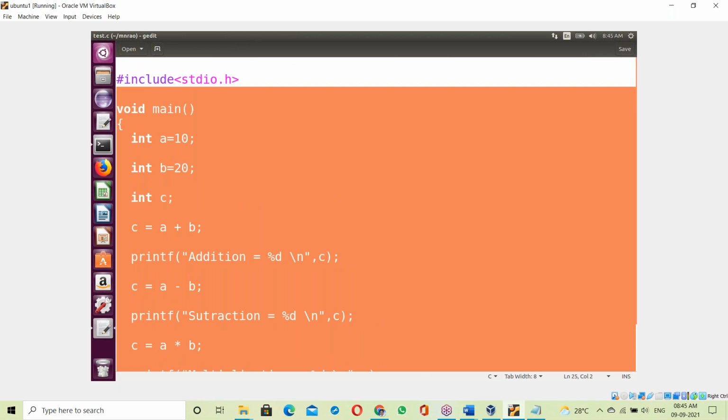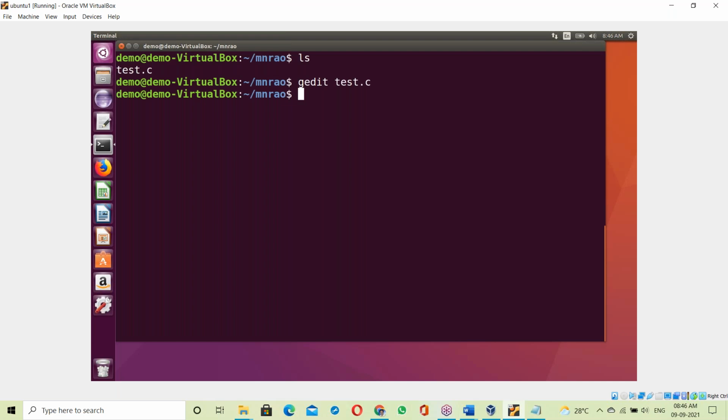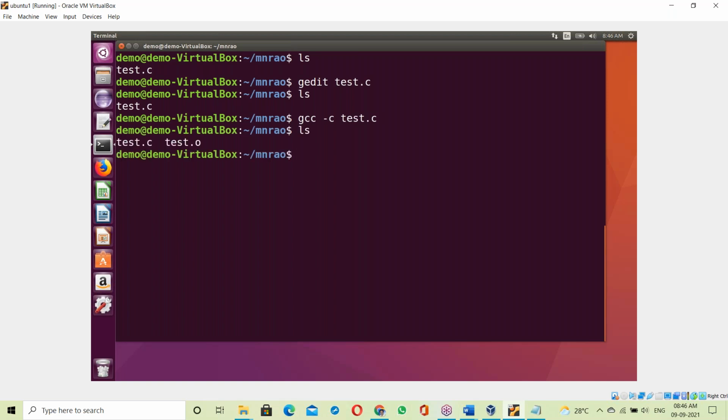See, after compiling test.c, what happens? A test.o file is generated, using gcc -c test.c. It compiles and creates the test.o file. What exactly is the test.o file? The o means object file. So what is this object file for?